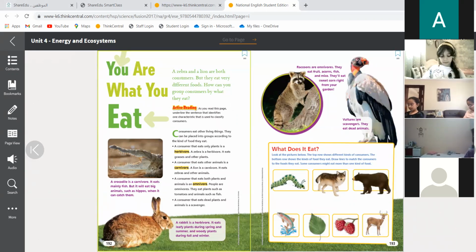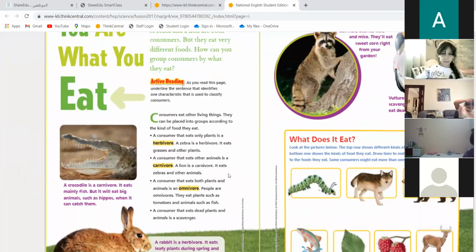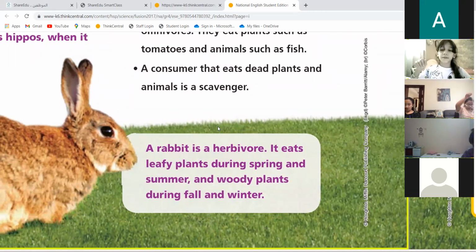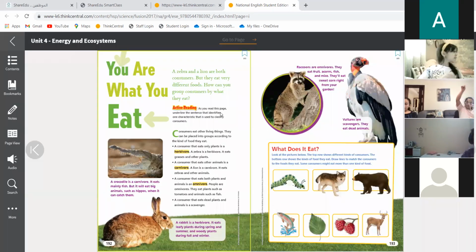Also, we learned about the types of animals. How many types of animals do we know? Herbivore, omnivore, and carnivore. There is one more: scavenger. Excellent. Who's a scavenger? Scavengers like dead plants and animals. A consumer who eats dead plants and animals is a scavenger.